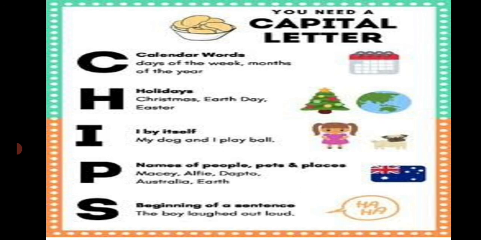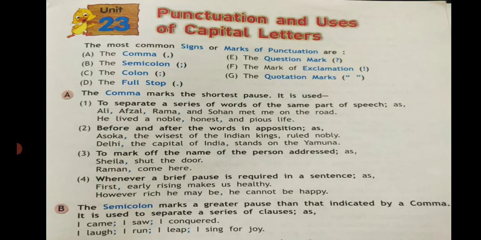So we use a capital letter. So one example to remember where we use capital letters is CHIPS. C stands for calendar words, H stands for holiday, I stands for the word I, beginning the sentence with I, and P stands for names of people, pets and places. S stands for beginning of the sentence.